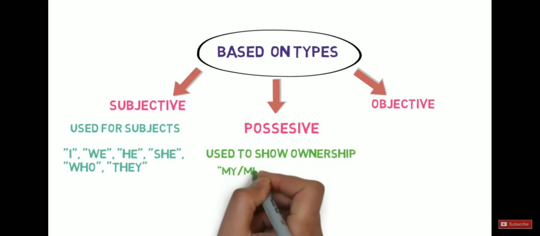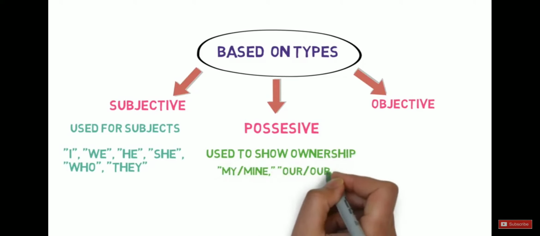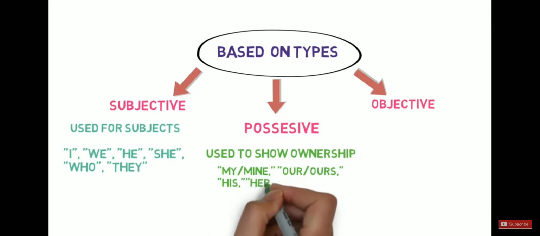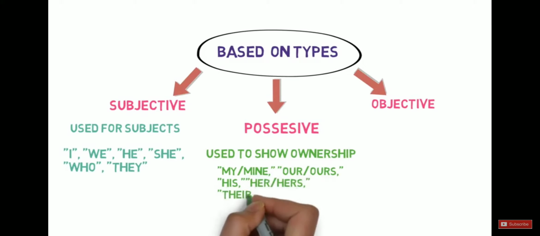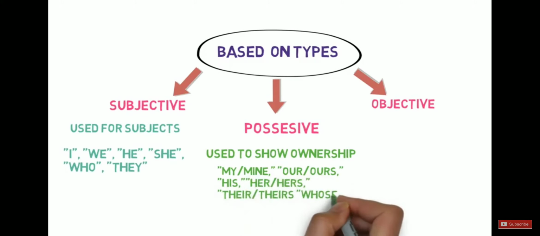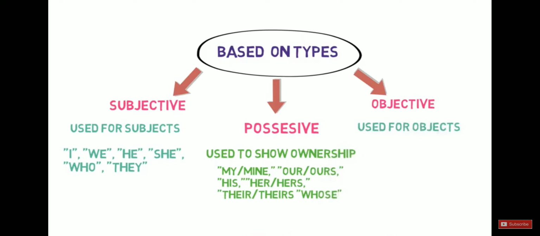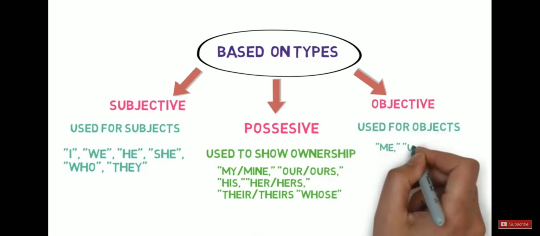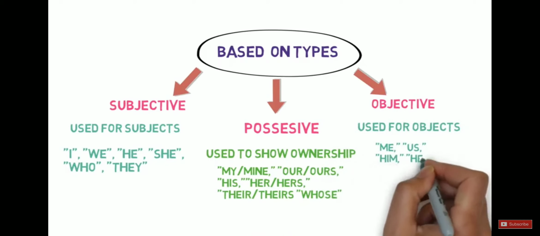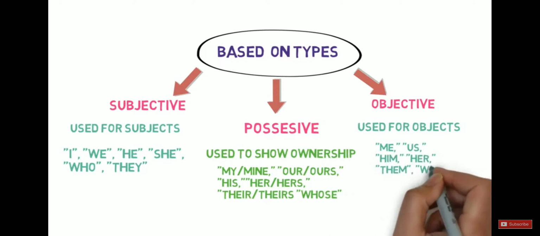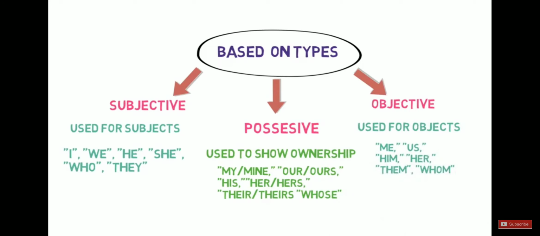My, mine, our, ours, his, her, hers, their, theirs and whose are examples of them. And objective. Objective is used for addressing objects. Me, us, him, her, them and whom are examples of objective pronouns.